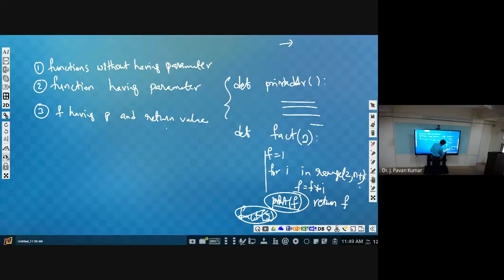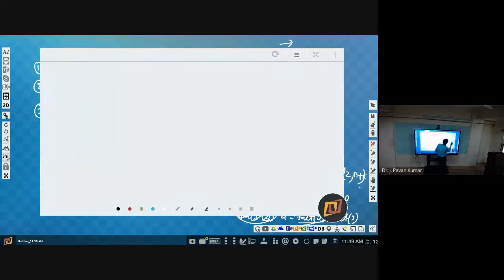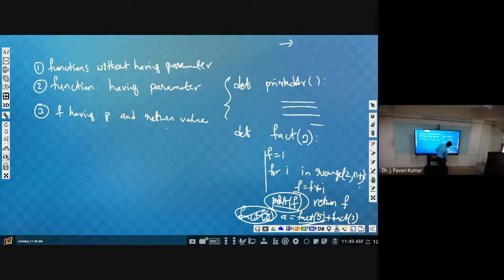Suppose you have a is equal to factorial of 5 plus factorial of 3. Try to understand. Factorial of 5 means it will go and execute, then it will be replaced by 5 factorial. Understand? It will be replaced by 5 factorial. So how will it work? Because of this return statement, only because of this return statement are we able to get the value back to this calling place.